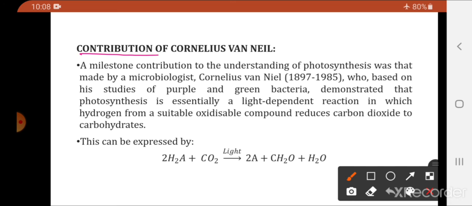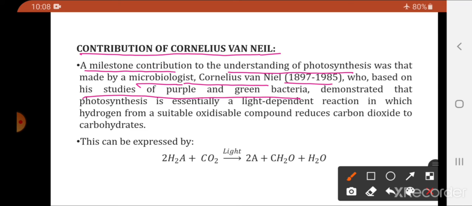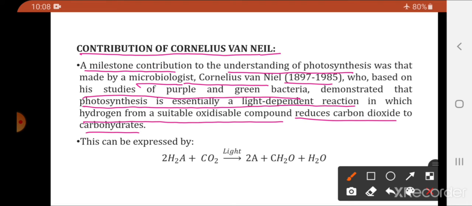Next is the contribution of Cornelius van Niel. A milestone contribution to understanding of photosynthesis was that made by microbiologist Cornelius van Niel, 1897 to 1985, who, based on his studies on purple and green bacteria, demonstrated that photosynthesis is essentially a light dependent reaction in which the hydrogen from a suitable oxidizable compound reduces carbon dioxide to carbohydrate.